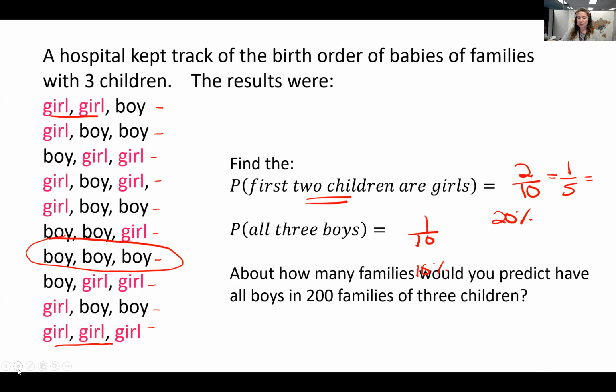About how many families would you predict have all boys in 200 families of 3 children? So basically, I would want to know what is 10% of 200? So 200 times 10% is 20. So 20 out of those families of 3 children, based on this experimental probability, have all boys.